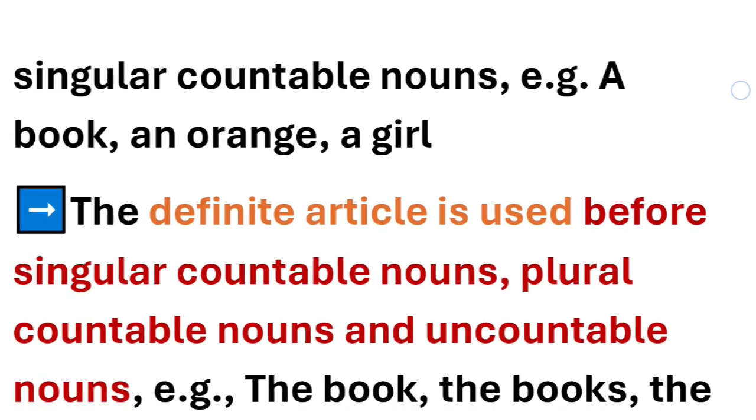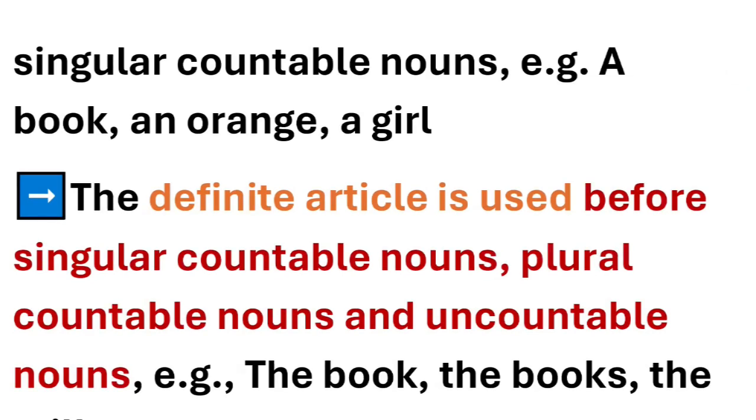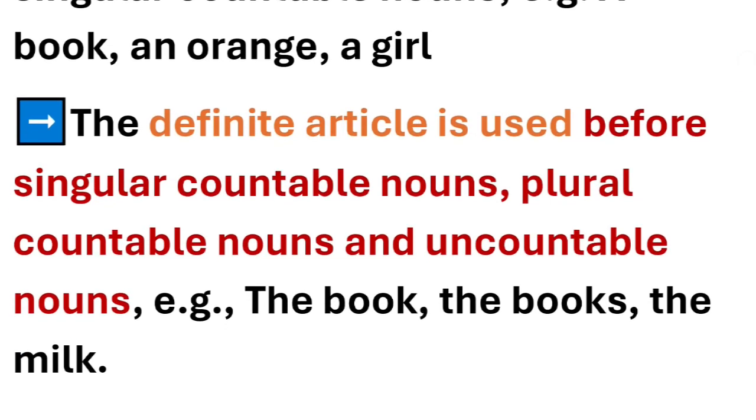The indefinite article is used before singular countable nouns. For example, a book, an orange, a girl. So a or an has been used before singular countable nouns. Book, orange and girl are singular countable nouns. The definite article is used before singular countable nouns, plural countable nouns and uncountable nouns. So the is used before any of these. For example, the book, the books and the milk. Book is a singular countable noun, books is a plural countable noun and milk is an uncountable noun. The has been used with all of these, as you can see here.